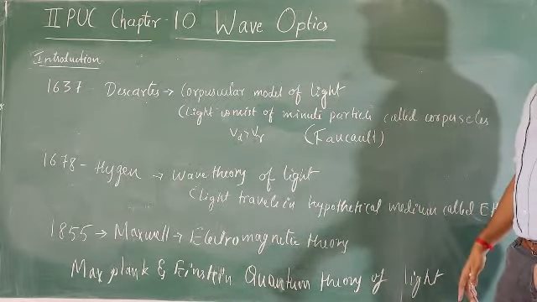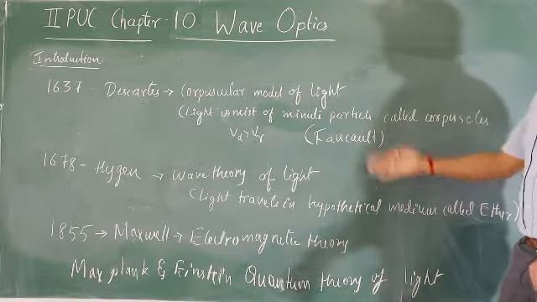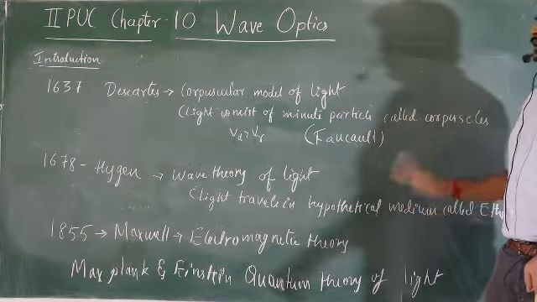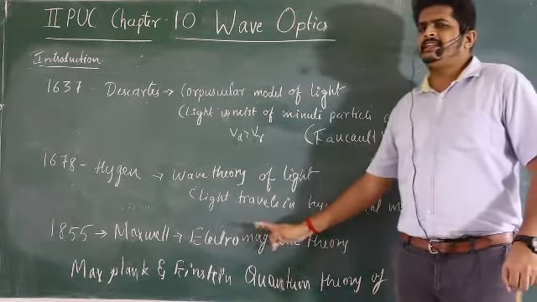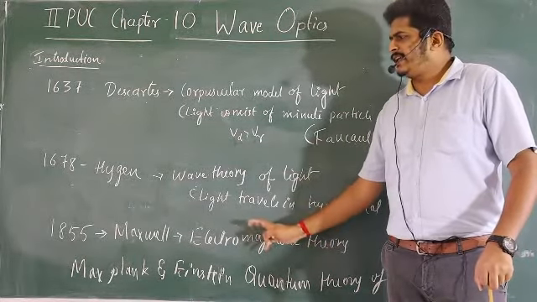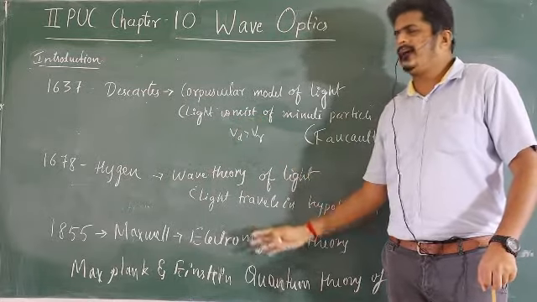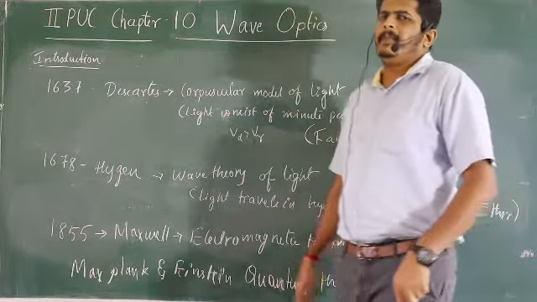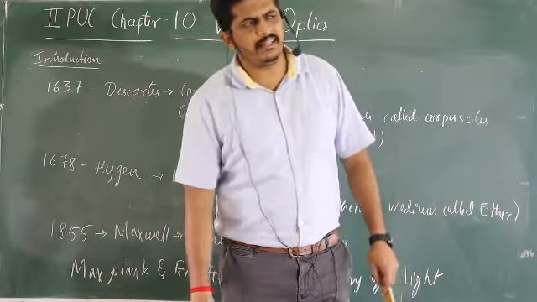After that, many researches took place, until 1855, as you can see here. In 1855, the time came for Maxwell, one of the most famous scientists.